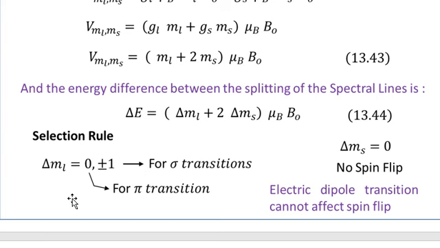in order to consider the optical selection rules under the application of a strong magnetic field, because the Paschen-Back effect is applicable, or can only be observed, under the application of a strong magnetic field, where the orbital quantities and the spin quantities are independent of each other. They don't couple, and they independently precess about the magnetic field.